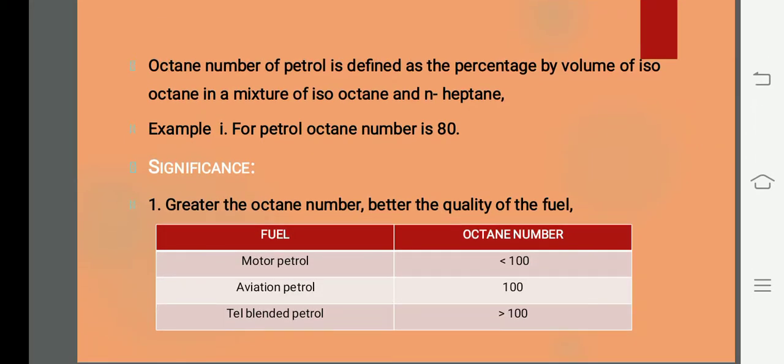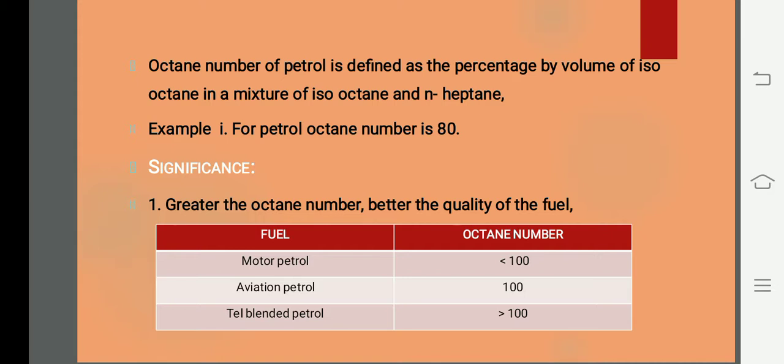Octane number of petrol is defined as the percentage by volume of Iso Octane in a mixture of Iso Octane and N-Heptane. I'll repeat. Normally we speak about this octane number only in the case of petrol. But if you take diesel, it is called the cetane number.